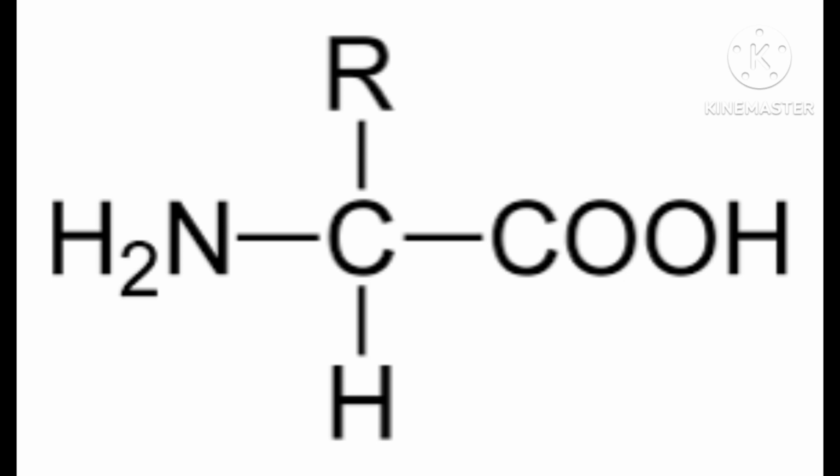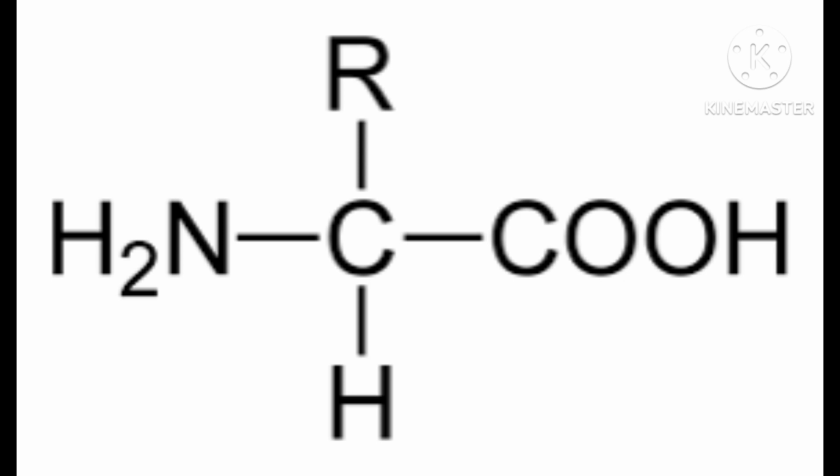By the use of these 4 elements, amino acid is formed, and with the use of amino acids, protein is formed. Protein is made from amino acids, and peptides are also formed by amino acids. Correct?